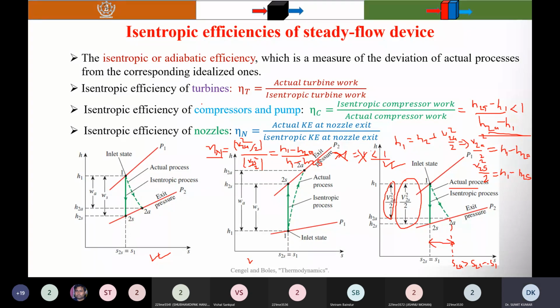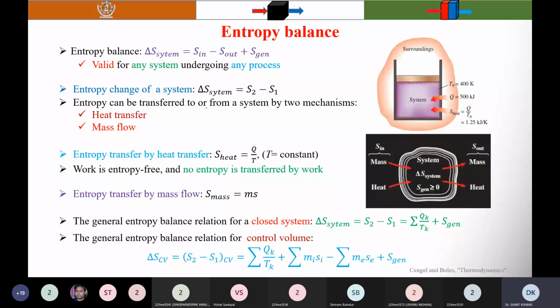Next one is the entropy balance. It is the same as the conservation of money I discussed. What is this? This is the deposit, the entropy entering. Suppose you have a bank account, a saving account, and you are depositing money. So this represents the entropy transferred. Means you are depositing money to your account. So it is the entropy transfer.